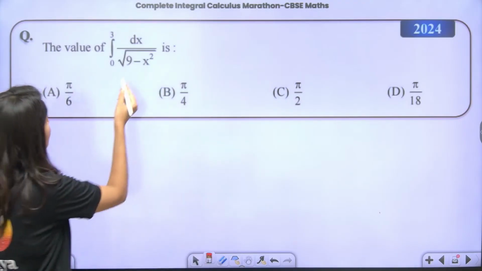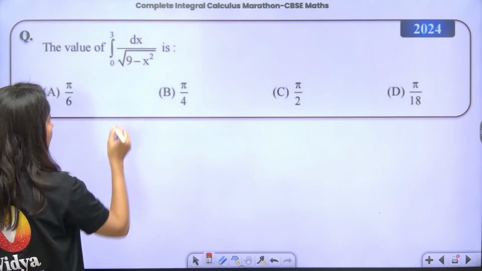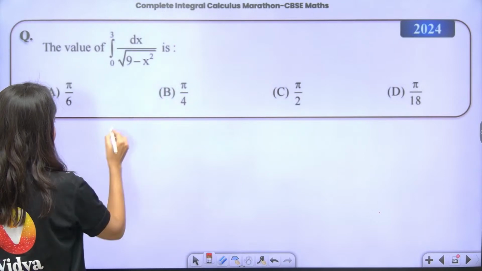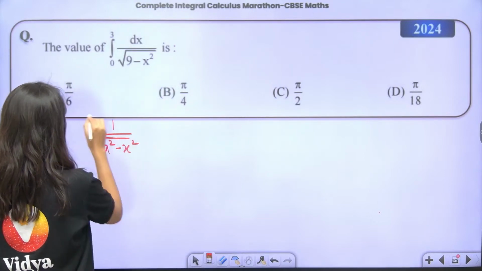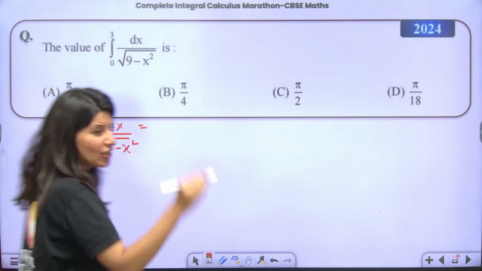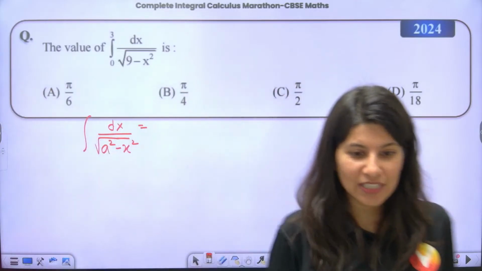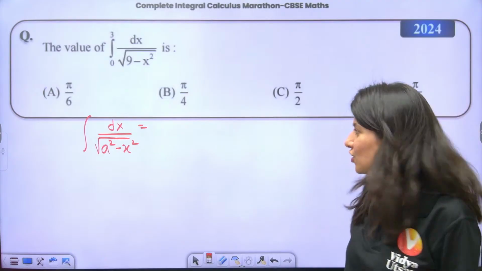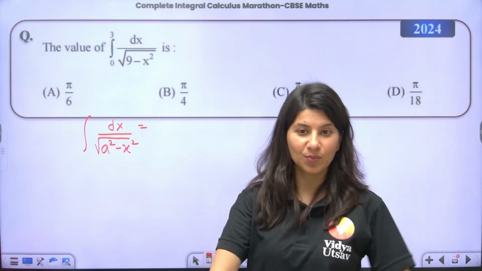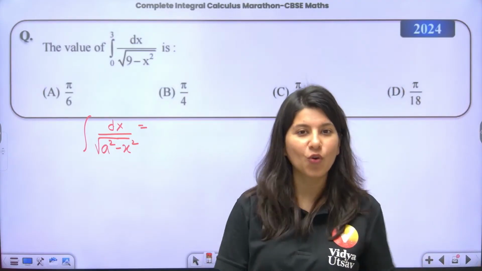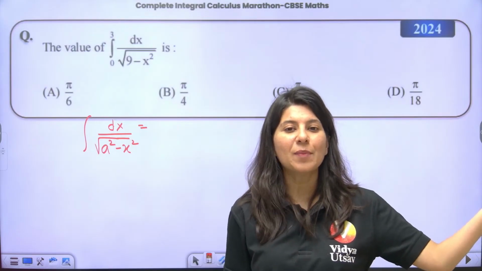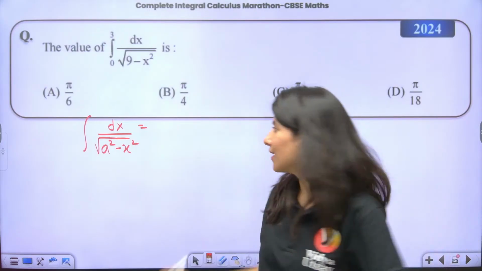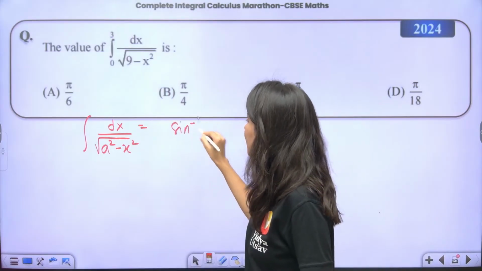Okay, so what is this? Clearly, 1 upon square root a square minus x square. All the Gajnis in the chat box, I challenge you, make a tattoo. Integration of 1 upon root a square minus x square is sine inverse x by a.